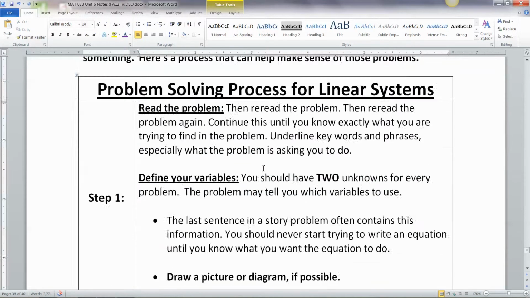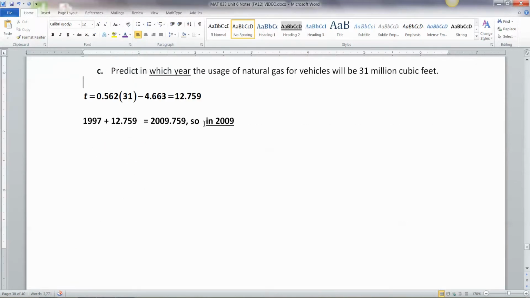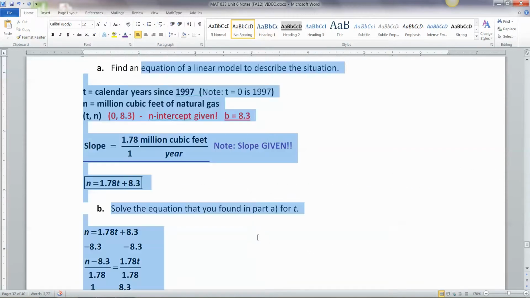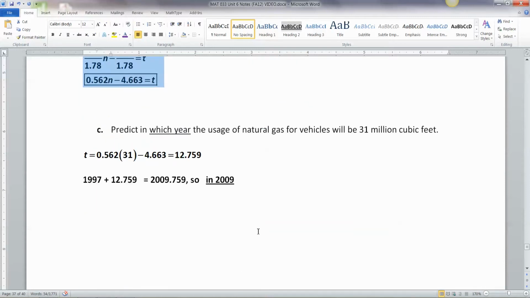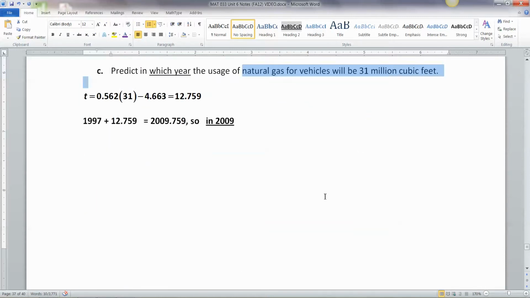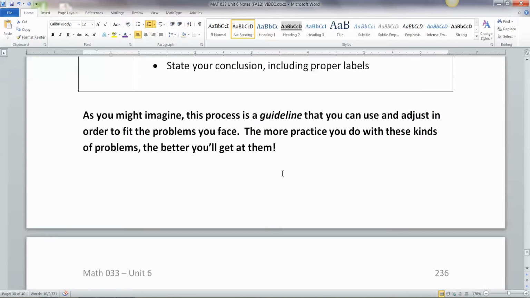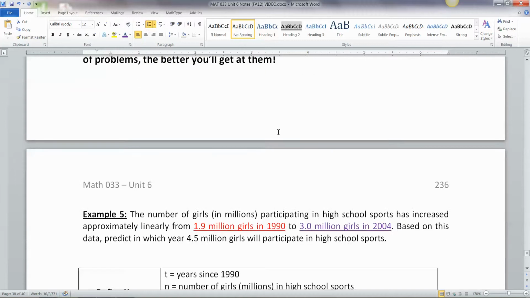And then you substitute and solve, which we were doing right down here, right? We would put the 31 in and so on. So what I'm saying is if all I asked you for was this part down here for part C, you need to be able to go through parts A and B on your own without being asked in order to find part C. All right, so let's do it. As you might imagine, this process is a guideline, and of course, it won't work perfectly for every problem. You've got to be able to handle different kinds of things being thrown at you.